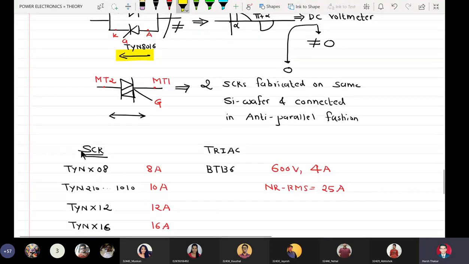So we'll take our discussion ahead in the next lectures. We'll complete the topic and also start with the UJT triggering circuit. And soon we should come to an end of unit number 1.